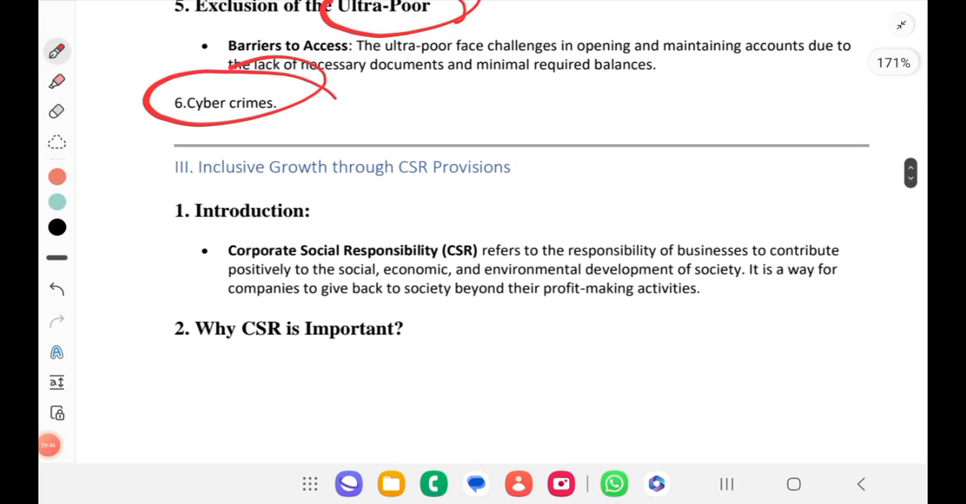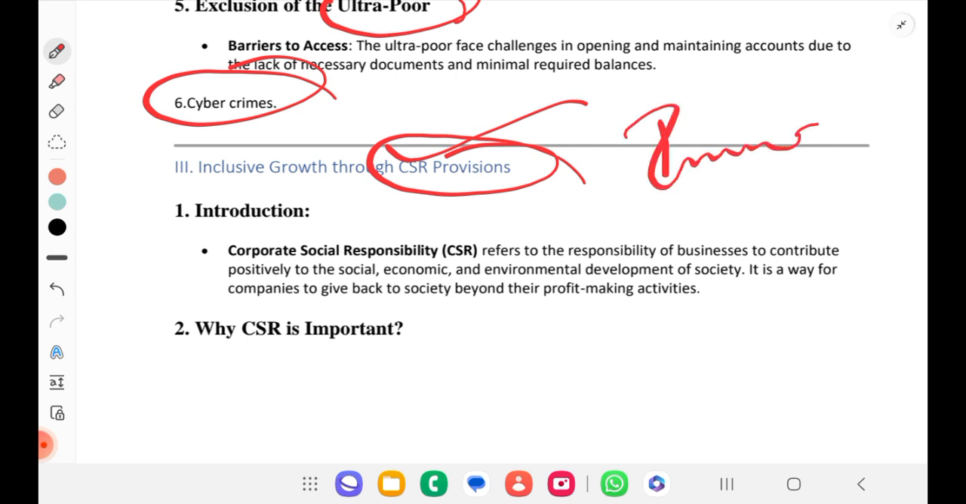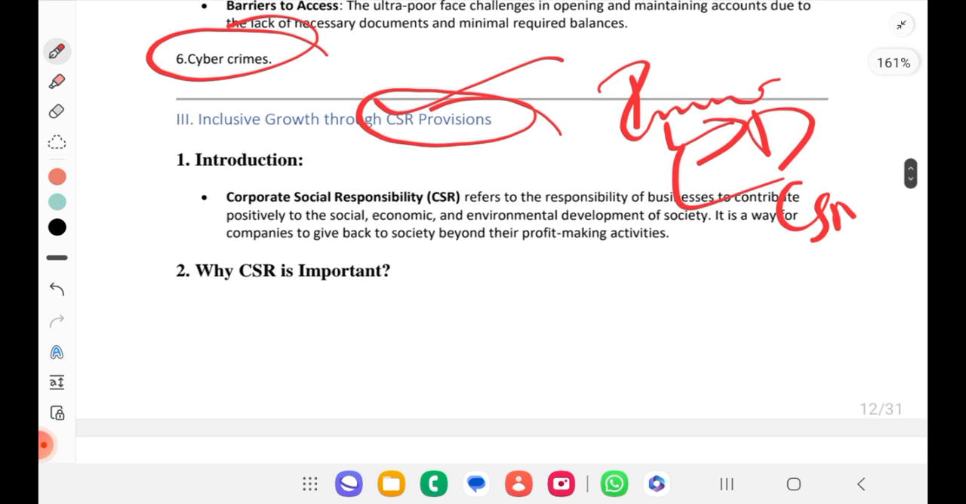Okay. Inclusive growth through CSR provisions. We are also doing it through CSR provisions. Now we spoke about income inequality, how we are controlling it. We have read Jan Dhan Yojana, and we are now reading about CSR. First you should know what CSR is. Corporate Social Responsibility refers to the responsibility of businesses to contribute positively to the social, economic and environmental development of a society. It is a way for companies to give back to society beyond their profit-making activities.